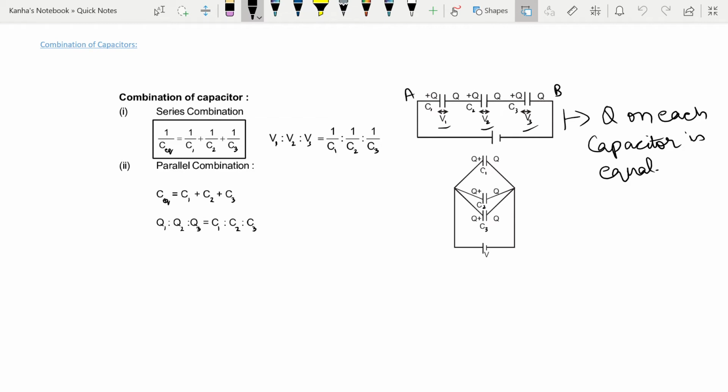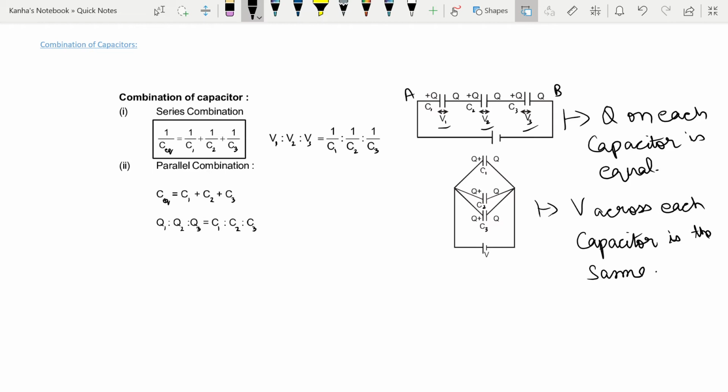Similarly, for the parallel combination, in this arrangement the charge has an alternative path to flow. So the potential difference V across each capacitor is the same in this case.